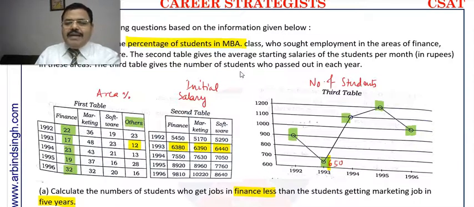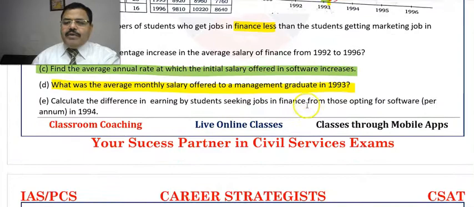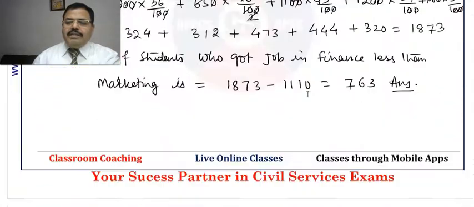So that information is missing here, and therefore we can say that data is inadequate. Data is not sufficient to answer this question.